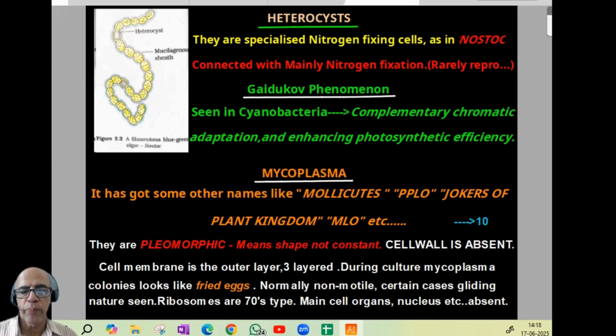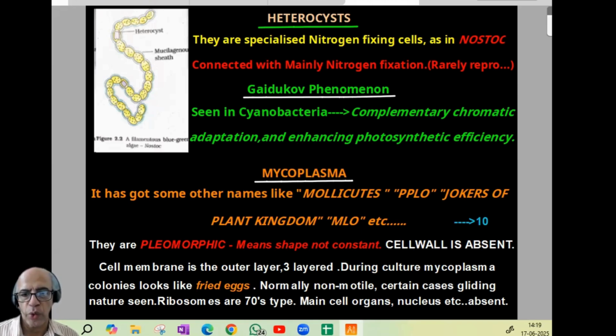Now comes the next group, mycoplasma. It has synonyms like Mollicutes, PPLO, pleuropneumonia-like organism, Jokers of the plant kingdom, MLO, mycoplasma-like organism. And they are pleomorphic. Pleo, that's an important question. Pleo means not constant when it comes as a prefix. So pleomorphic means the shape is not constant.